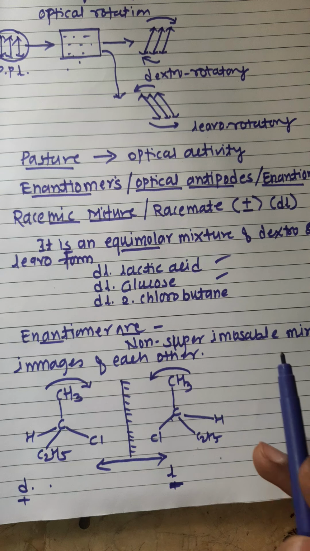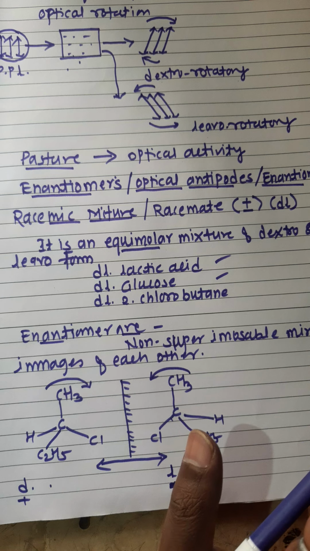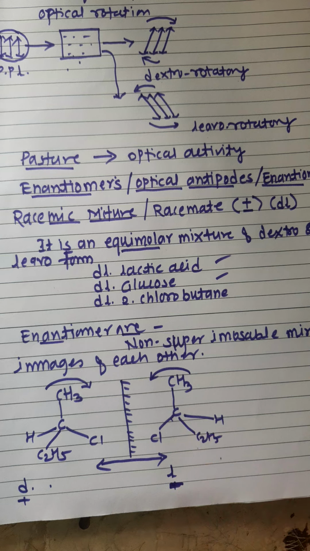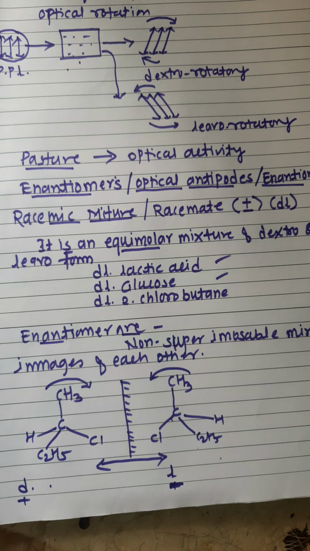Okay, clearly and carefully remember these points, these terms, because they are very much important for your study.